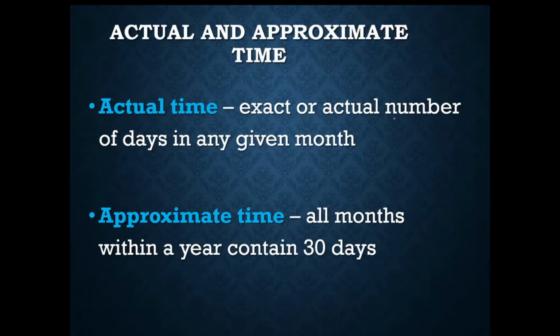So in our previous word problem, the actual or even the approximate time was already given since you only have the total. It could either be that given 95 days or 150 days. However, for problems involving actual and approximate time, you might need to compute for the number of days specifically. And if it's denoted as actual time, you're going to use the exact or actual number of days. But if it's approximate time, it will now be considered as the months containing 30 days. So even if it's February, it will contain 30 days.